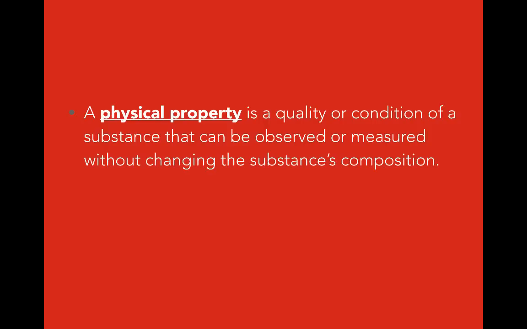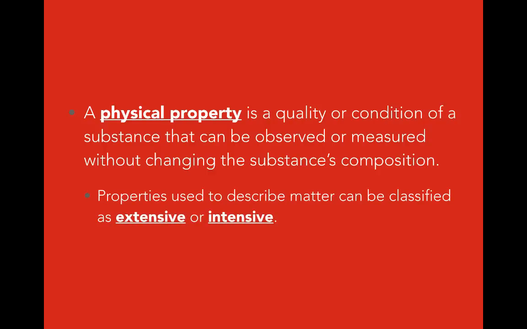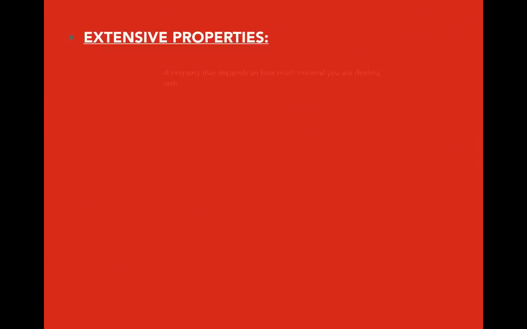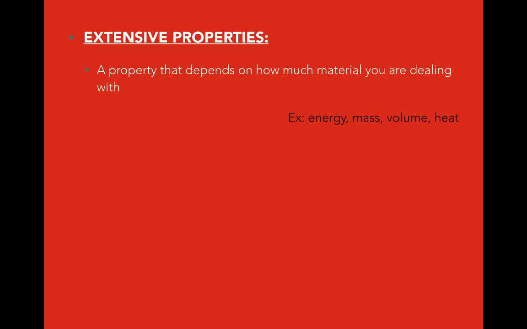Physical properties are qualities or conditions that can be observed or measured without changing the substance's composition. Composition refers to the makeup of the substance on a molecular level. There are two categories that physical properties fall into. Those are extensive or intensive properties. Extensive properties depend on how much of a substance you are dealing with. For example, mass and volume vary as the size of a material changes.